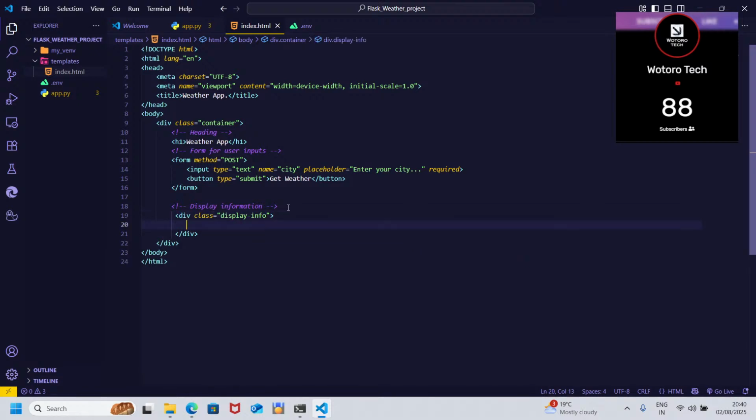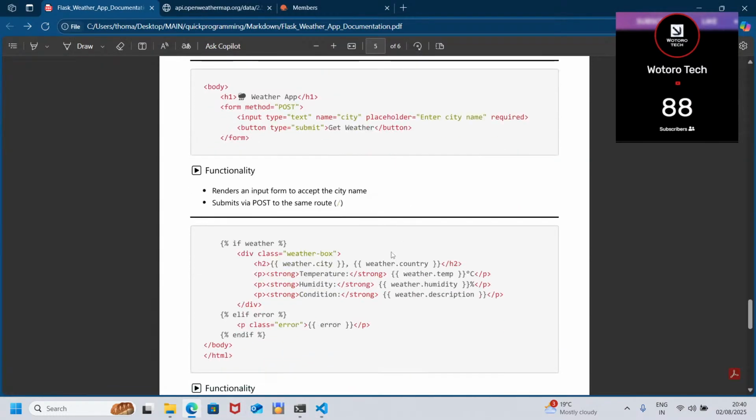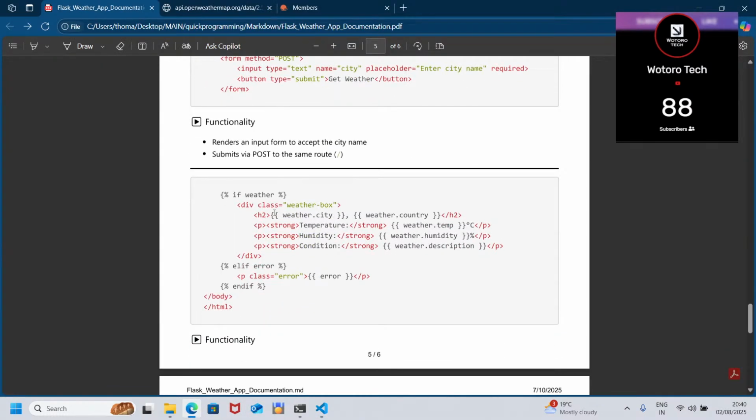That is just for styling purposes, all this that I'm doing. Let's go back to our file. Yes. So here we say if weather, then you now have the weather class, the weather box, then city, country, this. Yeah, that way. So let's try to implement all of this.